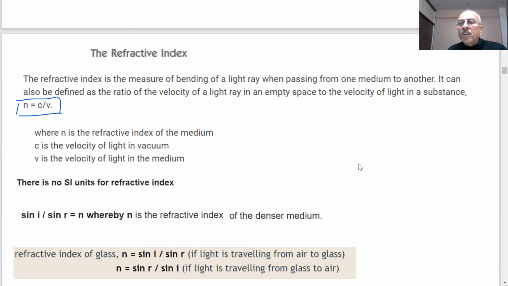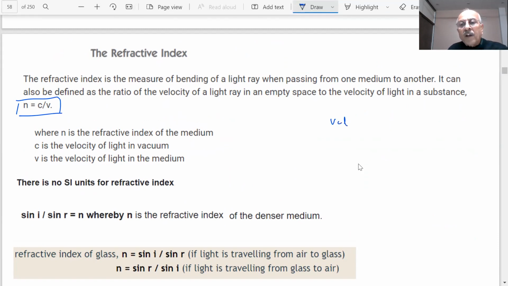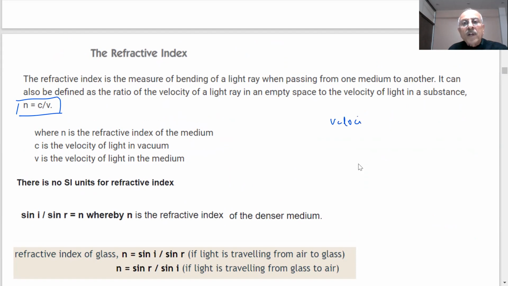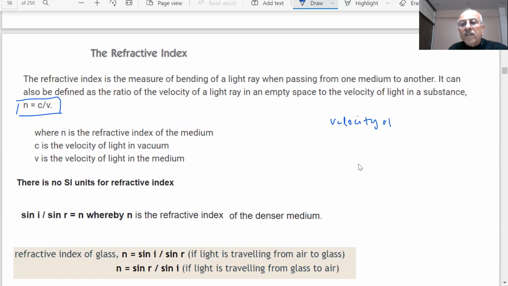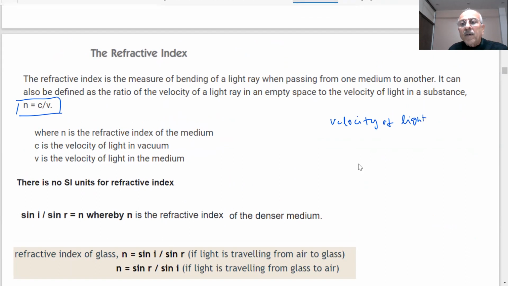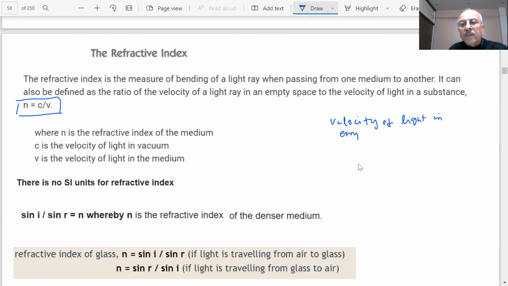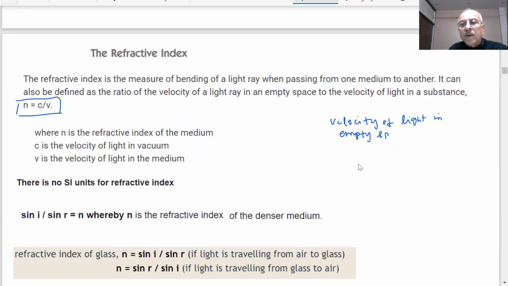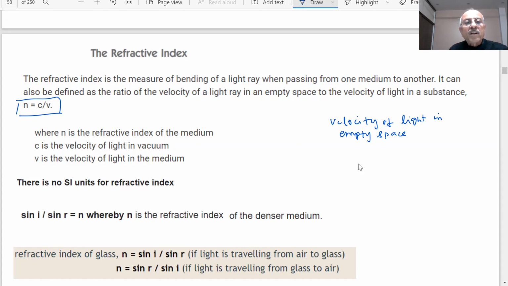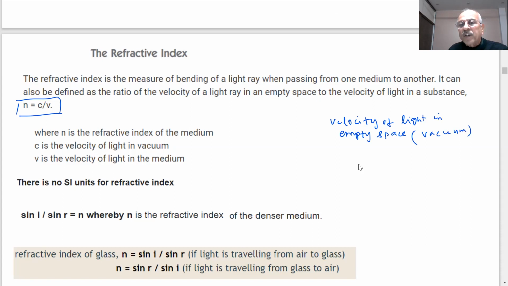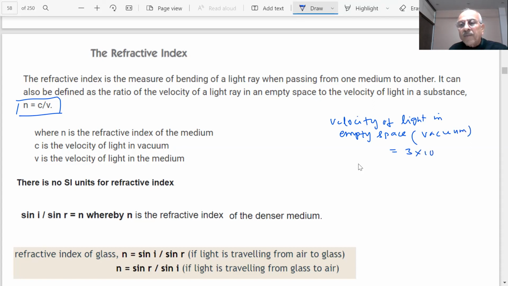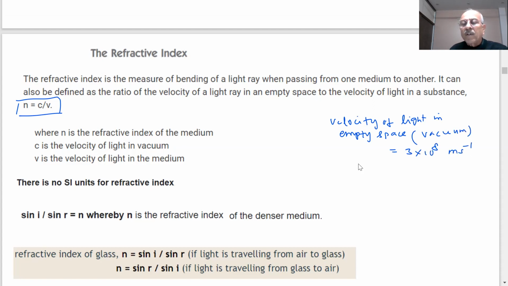What do you mean by velocity of light in vacuum? You know the velocity of light in vacuum is the velocity of light in empty space. Empty space means there is nothing, which we say vacuum. This velocity is known to us: 3 into 10 power 8 meter per second.